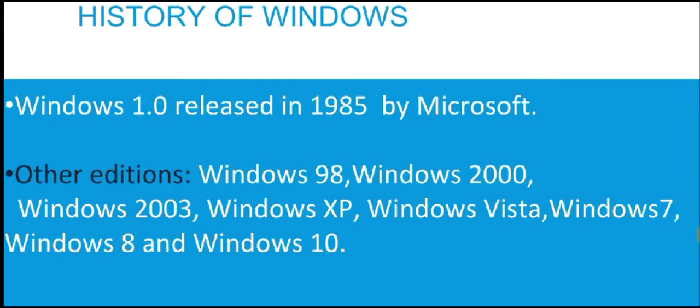Next, we will discuss history of Windows. So, Windows 1.0 was released in 1985 by Microsoft. So, Microsoft company introduced Windows for the first time in 1985. Then other editions came like Windows 98, Windows 2000, Windows 2003, Windows XP, Windows Vista, Windows 7, Windows 8 and Windows 10, which is the latest version of Windows that we are discussing in our chapter number 2 also.